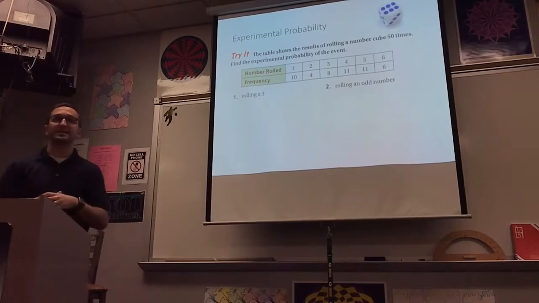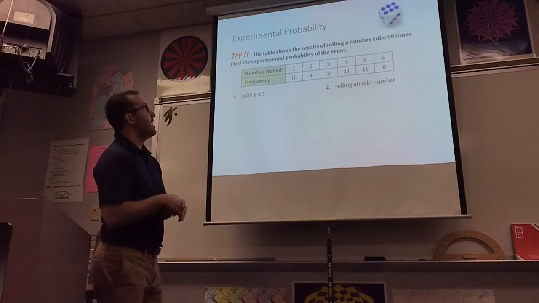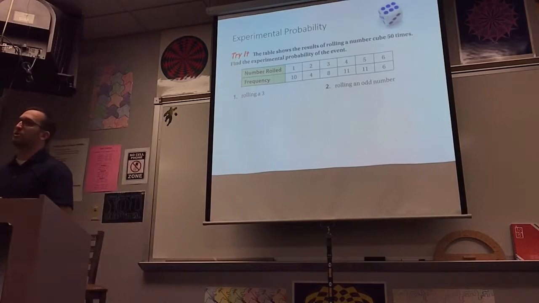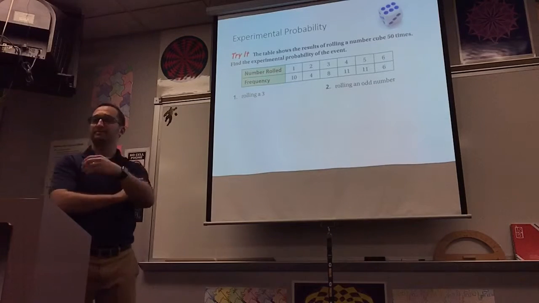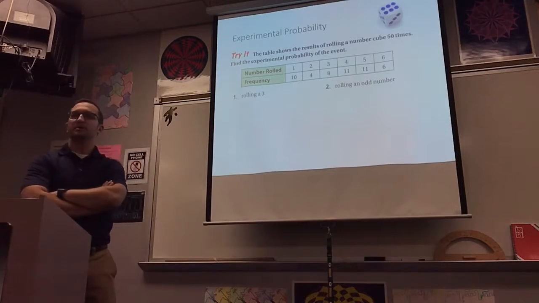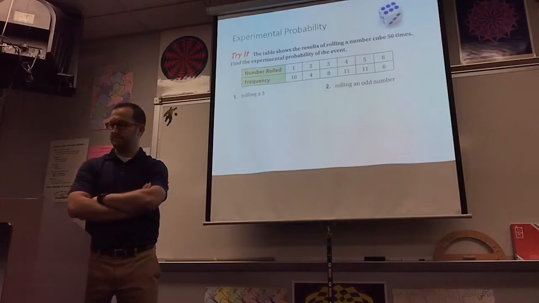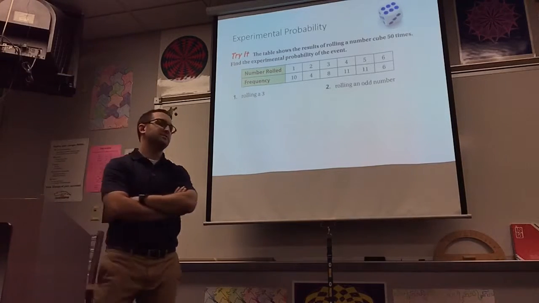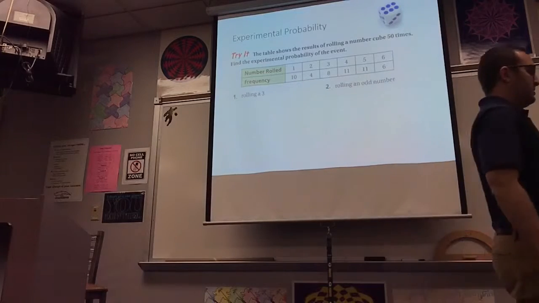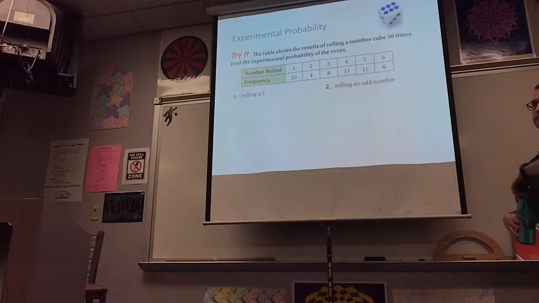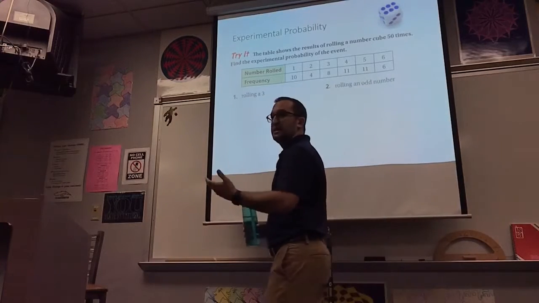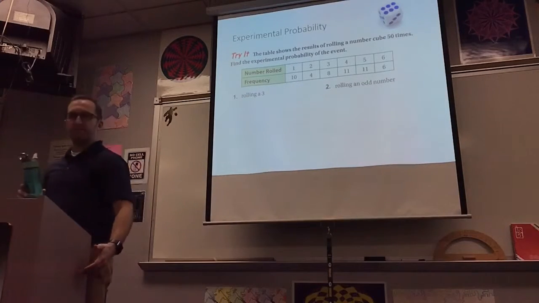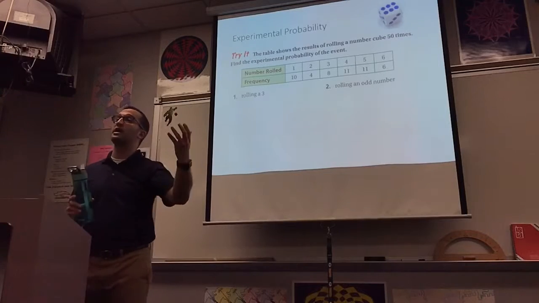How many times did we roll a 6? 6 times. How many times did we roll the number cube? Read the problem. 50. How do you know that, Anna? Because it says the table shows the results of rolling a number cube 50 times. So what's the denominator probably going to be for many of these things? 50, because that's the total number of trials.